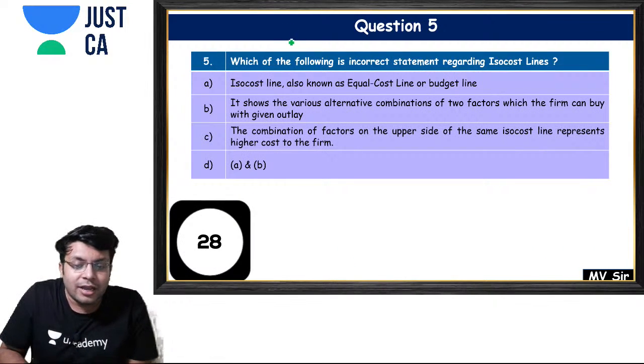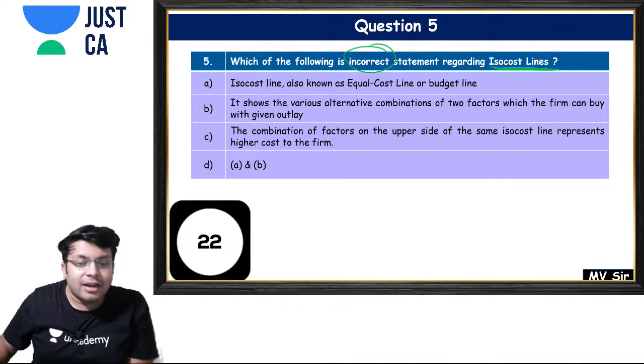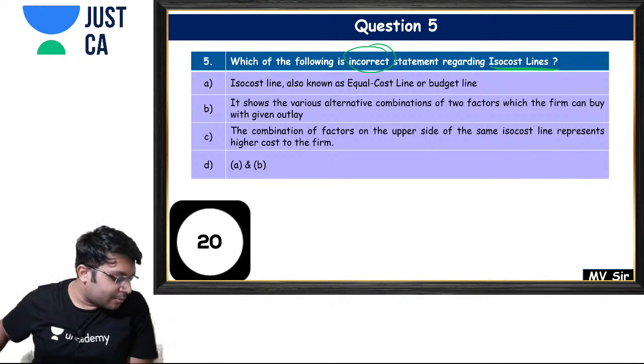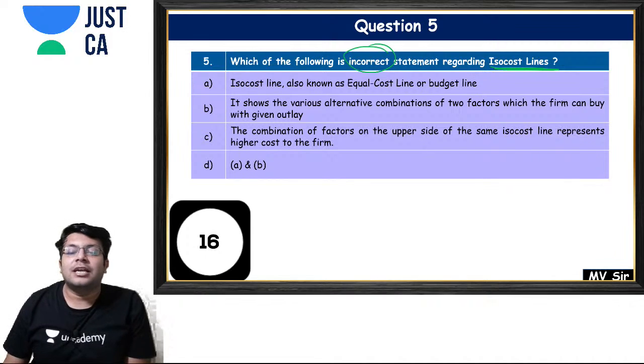The last question for today. Which of the following is incorrect regarding iso cost lines? Please tell. Question number 5. Which of the following statements is incorrect regarding iso cost line?